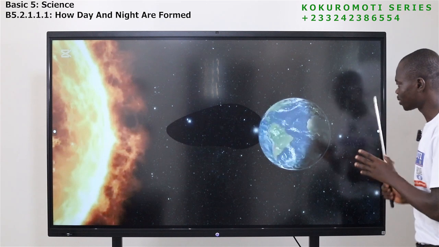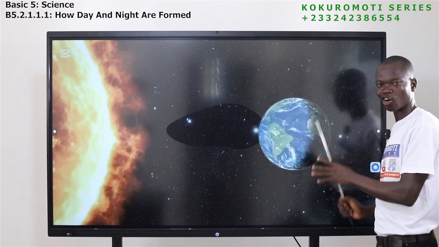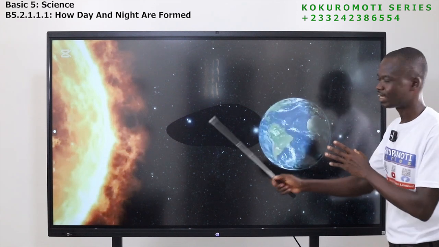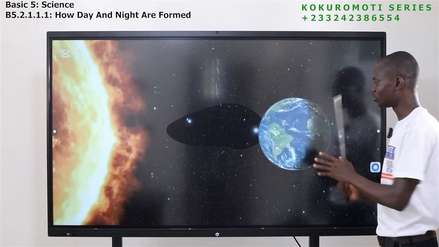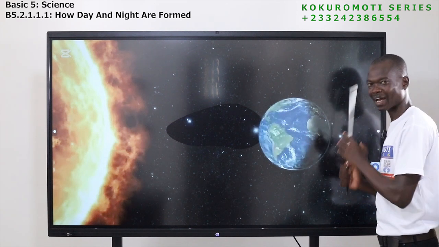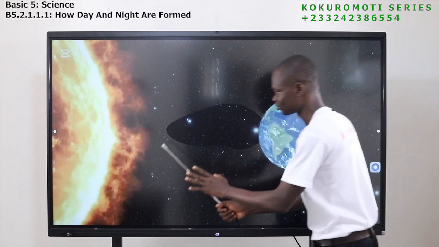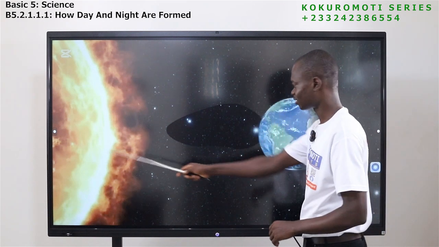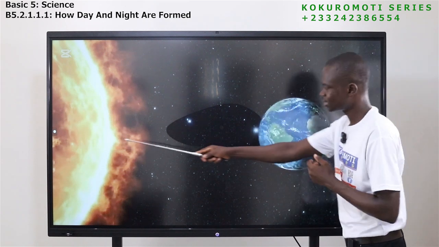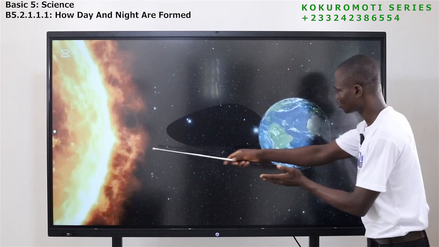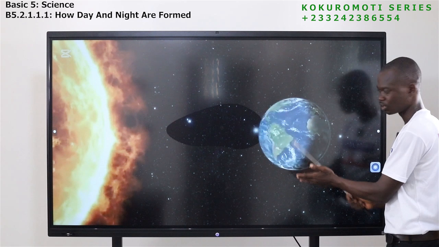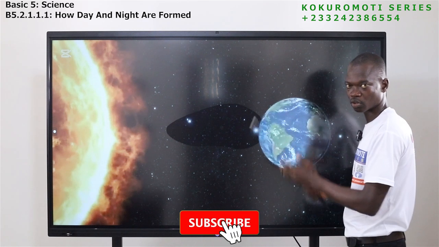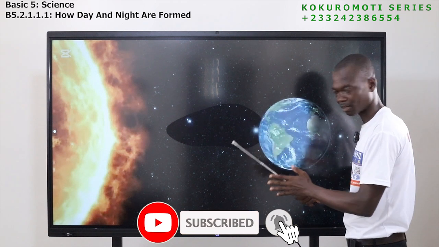So the spinning of the Earth, or the rotation of the Earth, causes what? Day and night. So if the Earth rotates, part of the Earth will face the sun. If you look at this, all these parts are facing the sun. So those here can see the sun, and the sun will give light to those here, and they will experience what we call daytime.